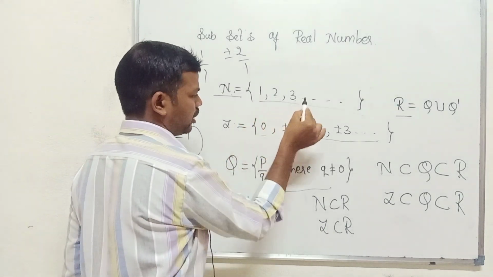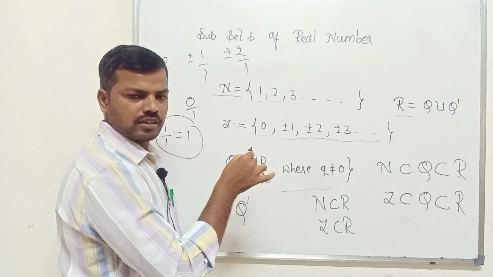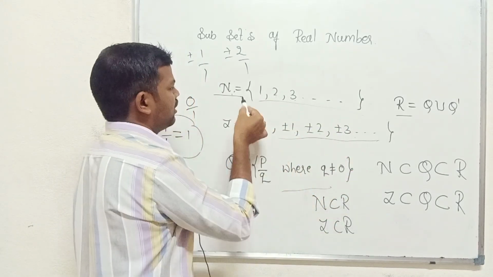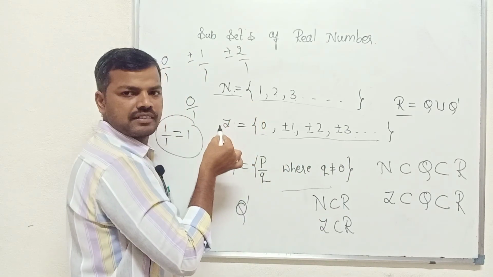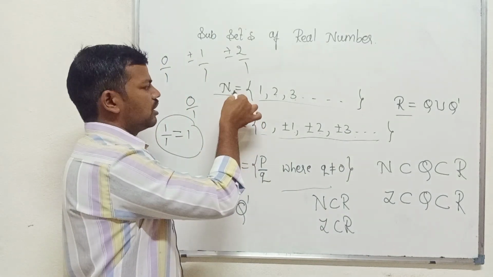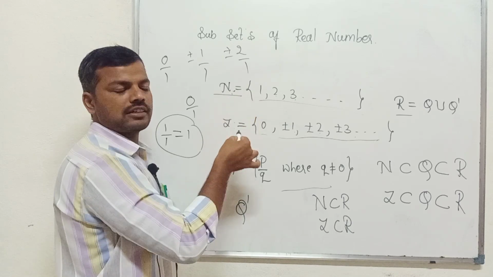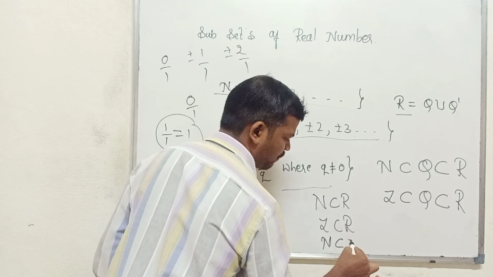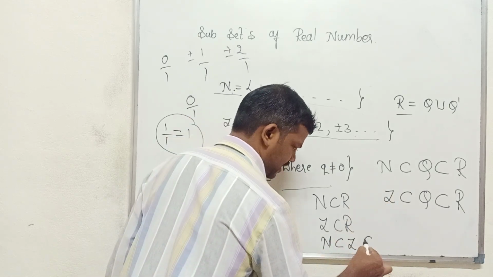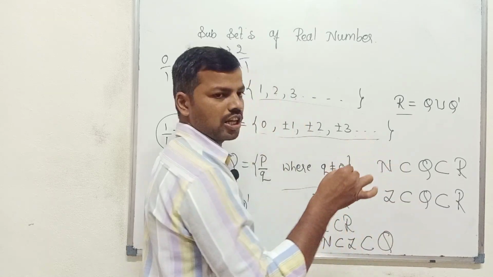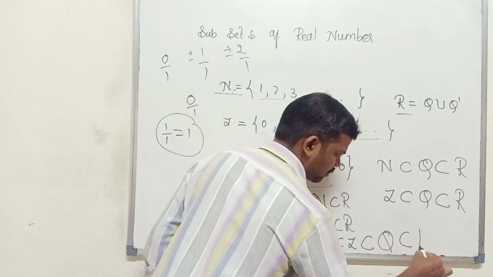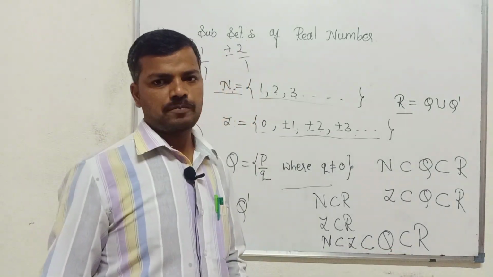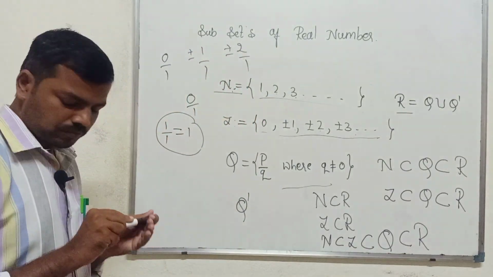1, 2, 3 are there or not? So positive numbers are there, and including negative numbers are there. Then what we can say, natural numbers with Z, natural number becomes a subset, a part of the integers. So natural number is a subset of integers. Integer is a subset of rational number. Rational number is a subset of real number. So this is about the subsets. So we will take the note on that.